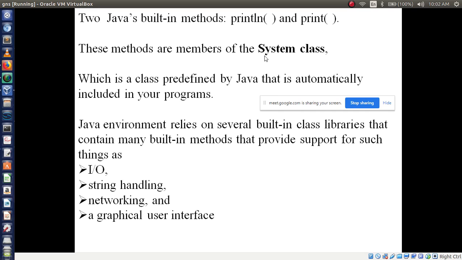Just now we have seen java.io, that is input output operations. String handling, that is java.lang. Java.net means it belongs to networking. Java.awt is responsible for graphical user interface, like that.